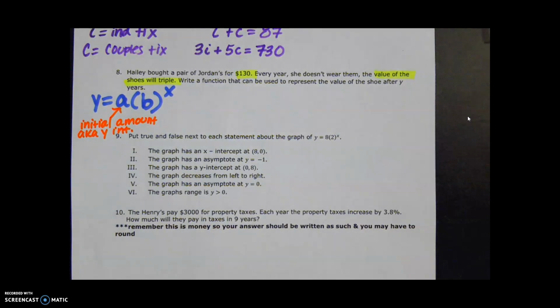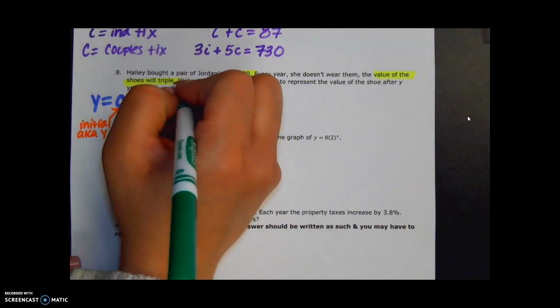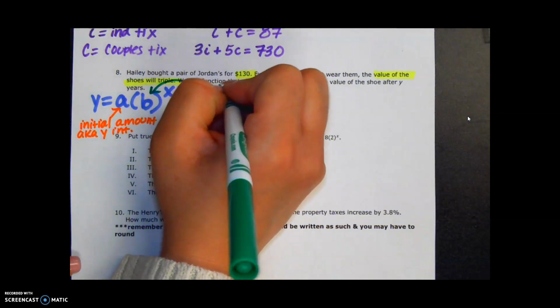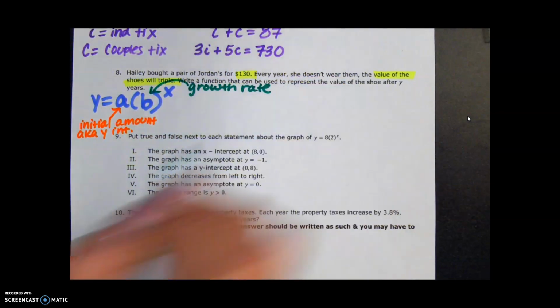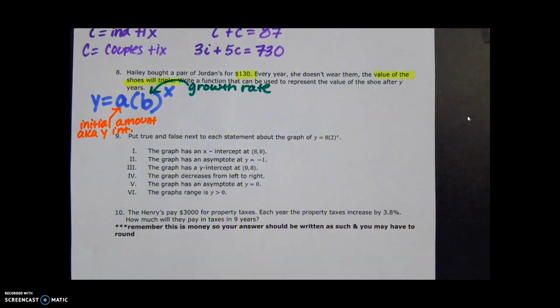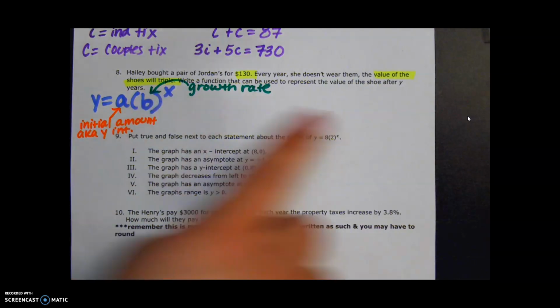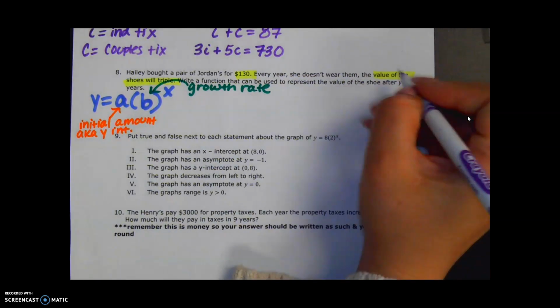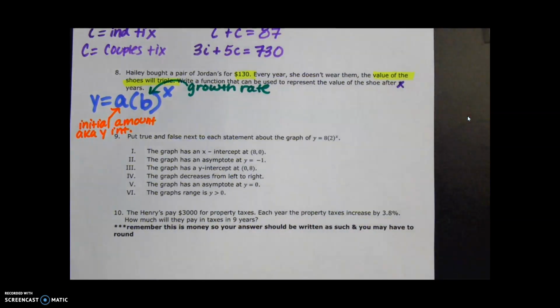And then B is going to be my growth rate in this problem. It's growing by triple each time. X would be time, or Y in this case, I guess is what they're saying. Let's change that to an X. We already have a Y.